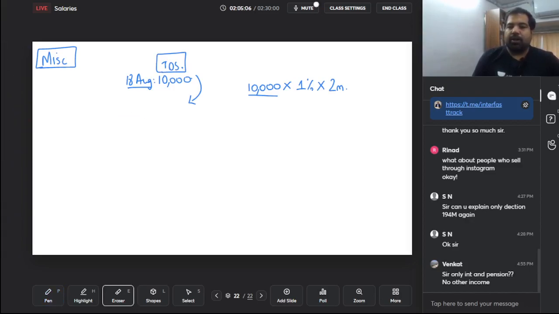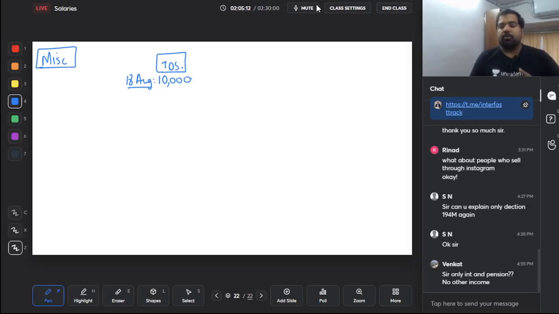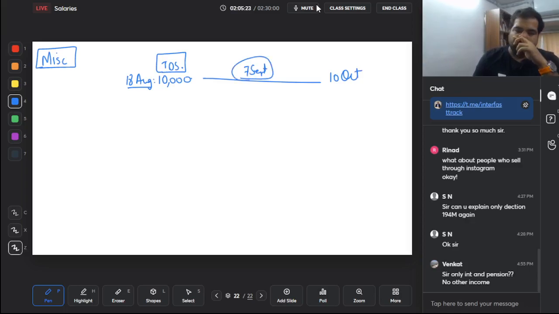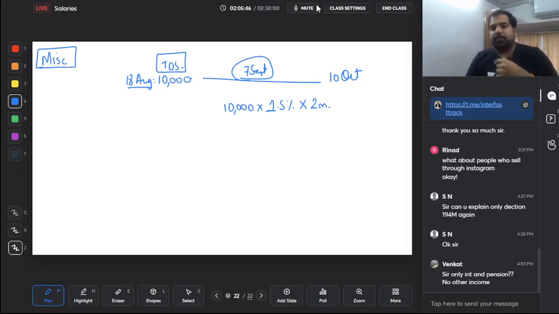But guys, let's say you deducted TDS. Deduction was not a problem. You deducted it on the 18th of August. You were supposed to pay by 7th September, but you delayed it and you paid it by 10th October. So guys, again here TDS is not a problem, payment is a problem. And the government feels even more angry here because here you have deducted it, you are using the government's money. So here they say on 10,000 interest will be at 1.5%, higher interest because you're using the government's money. After 7th September the interest will start. So September and October, 2 months.